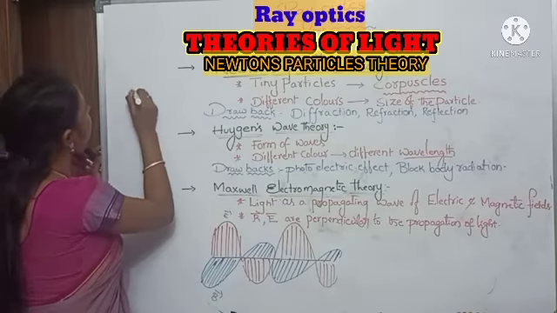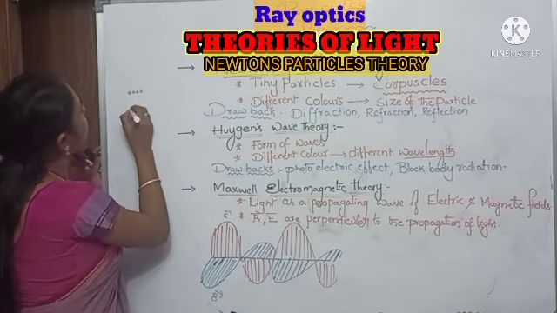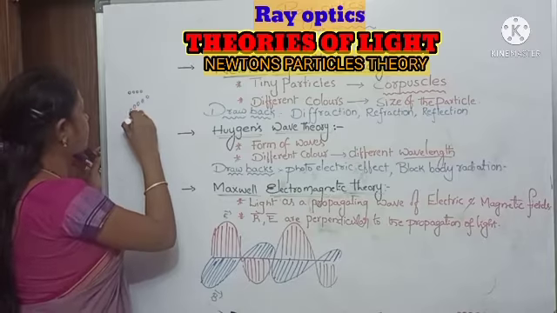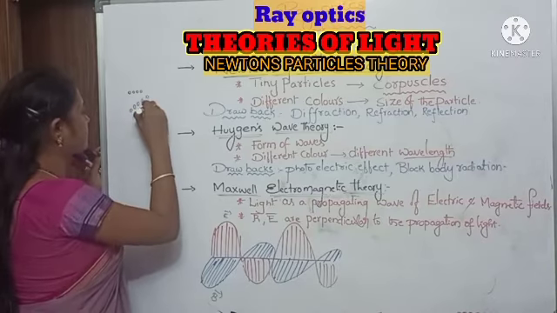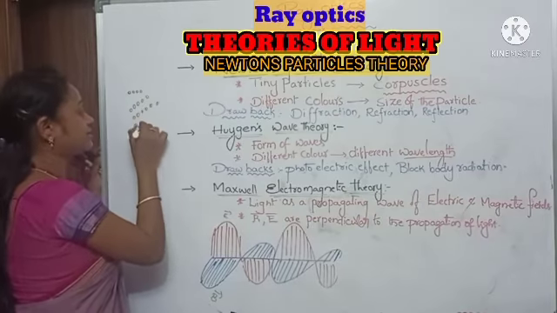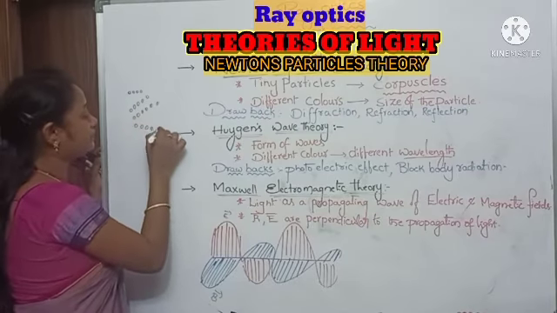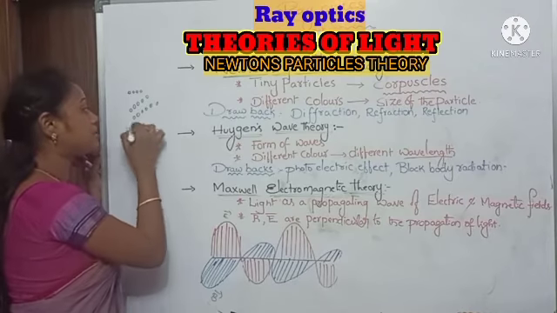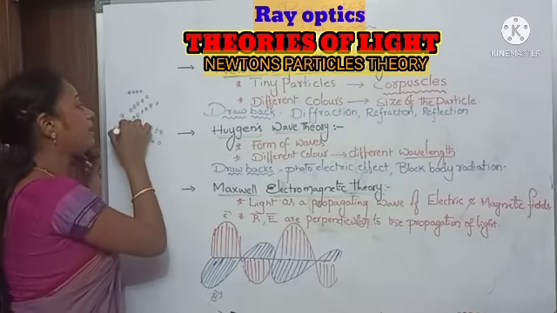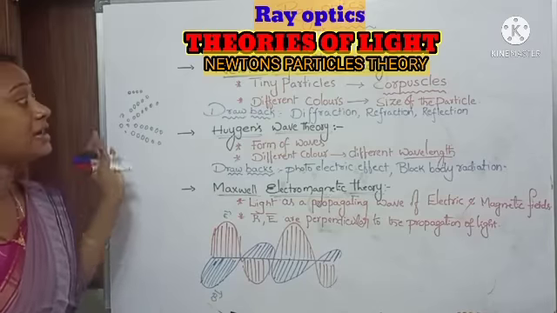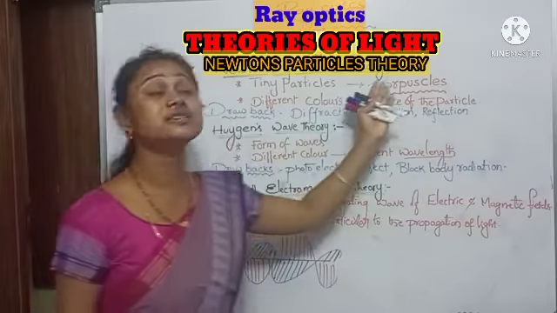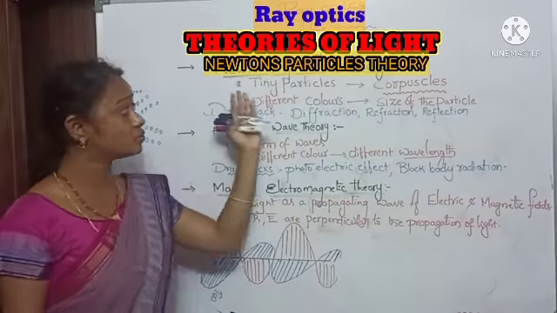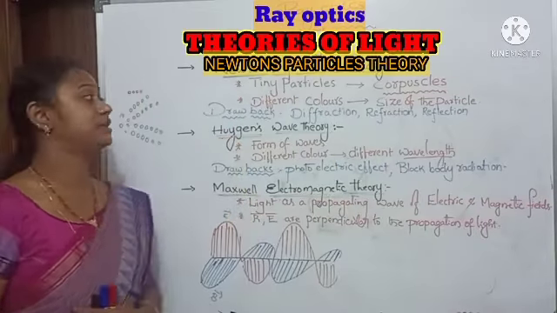Light consists of tiny particles. They are known as corpuscles. So the light travels in the form of tiny particles. The light spreads in all directions in the form of tiny particles, and these particles are known as corpuscles. This theory is also known as Newton's corpuscular theory.